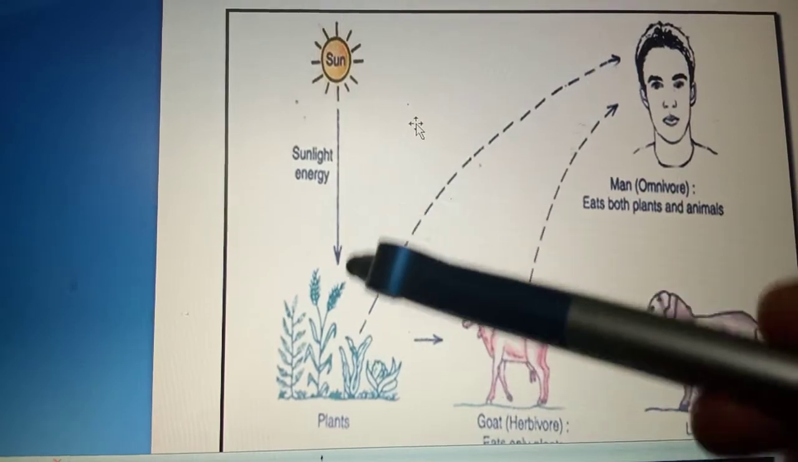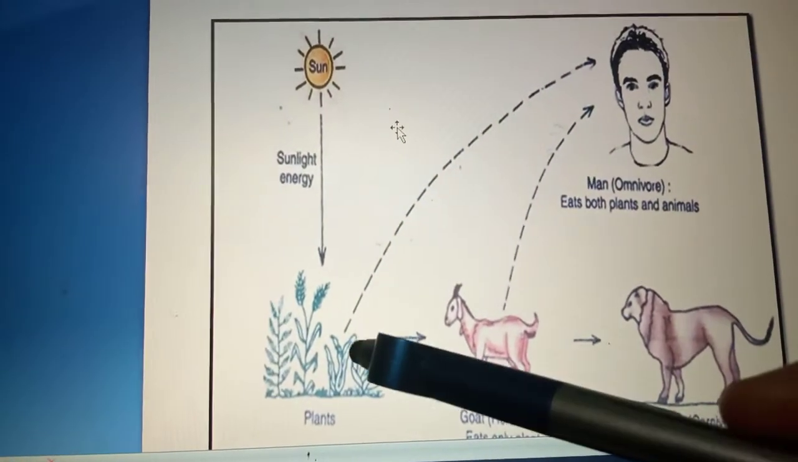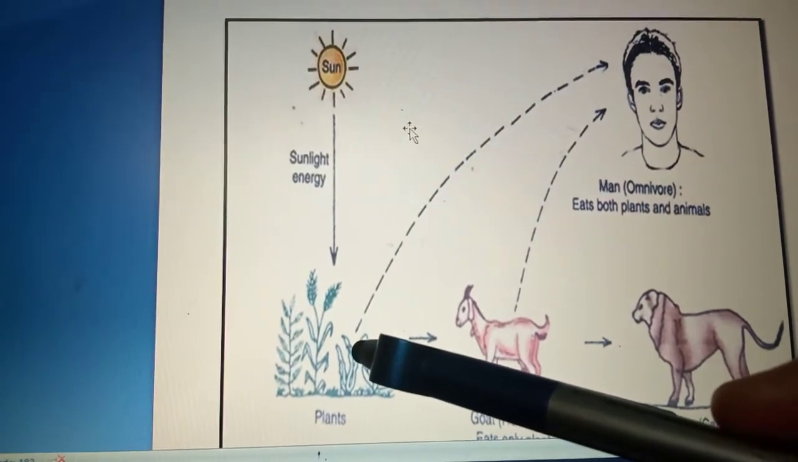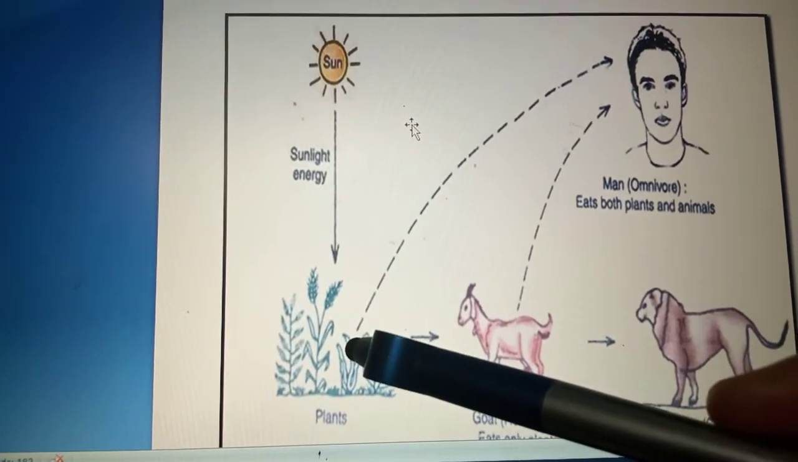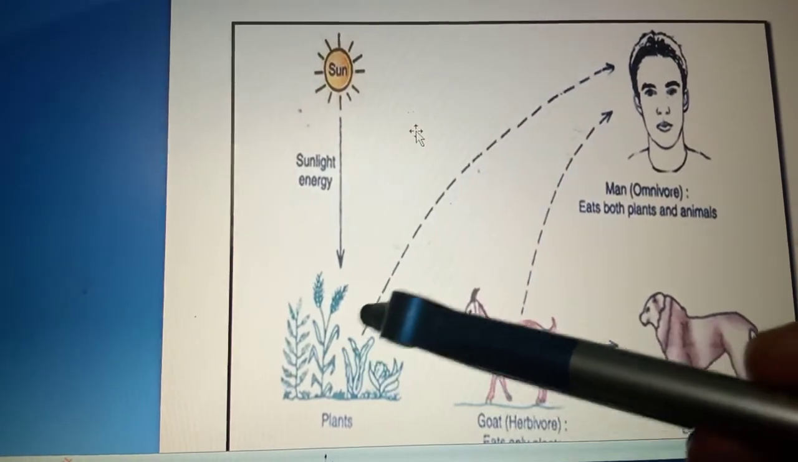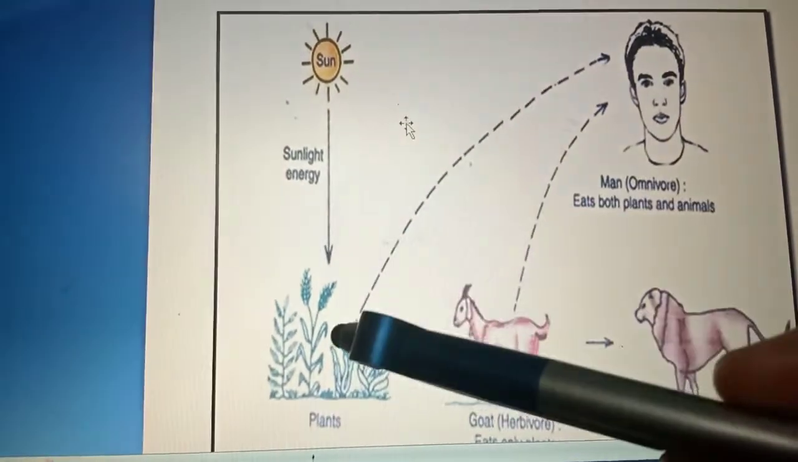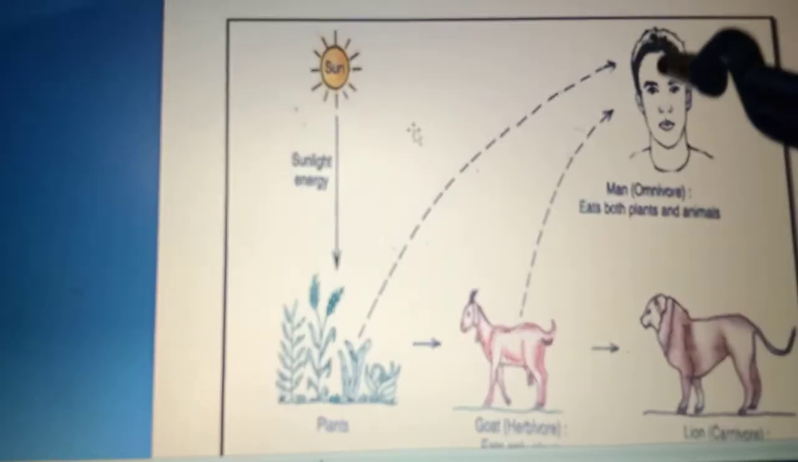So now what happens? The human beings consume the plants. They eat crops, fruits, vegetables. They use plants to make medicines and other things, right?